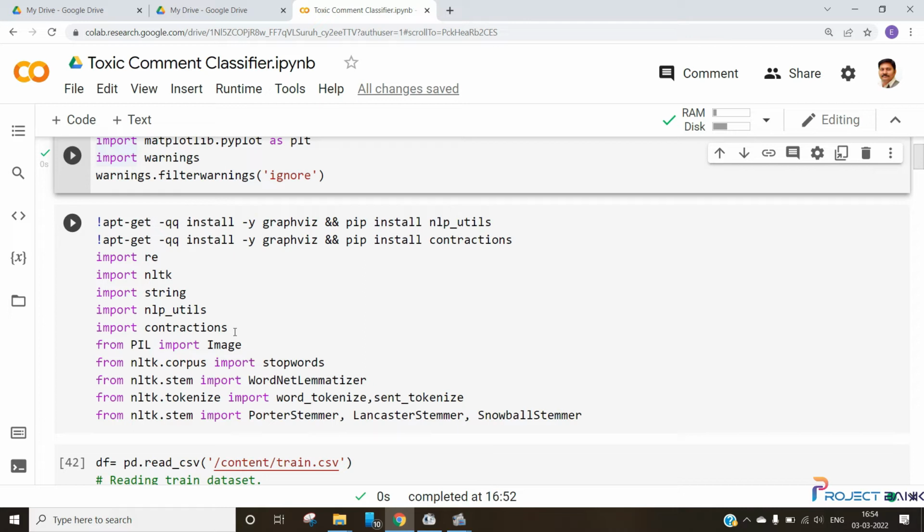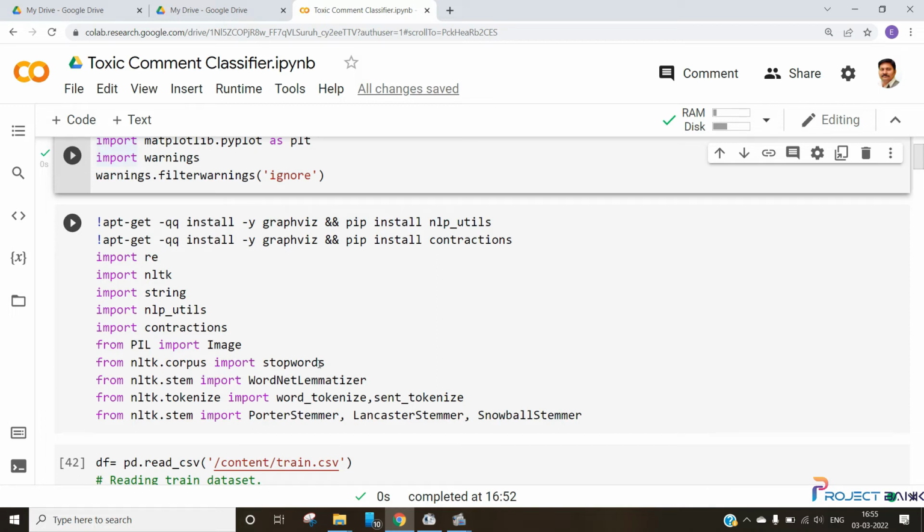The next import over here is stop words. Stop words are nothing but English words which do not add much meaning to a sentence. They can be safely ignored without sacrificing the meaning of the sentence. Words like the, if, are stop words, and even if we remove these words, they will not have much impact on the meaning of the sentence. That's the reason why we use stop words. Stop words are supposed to be removed from our data.